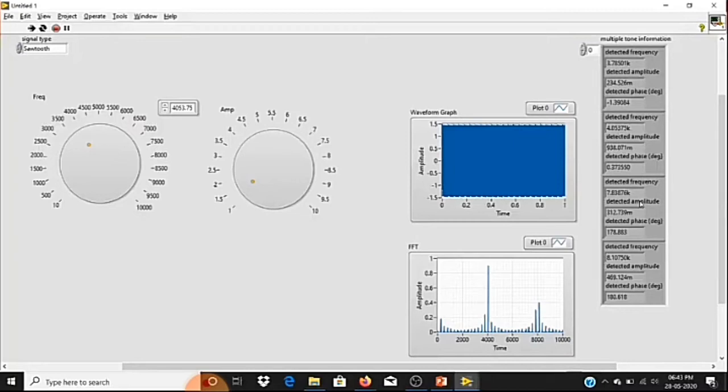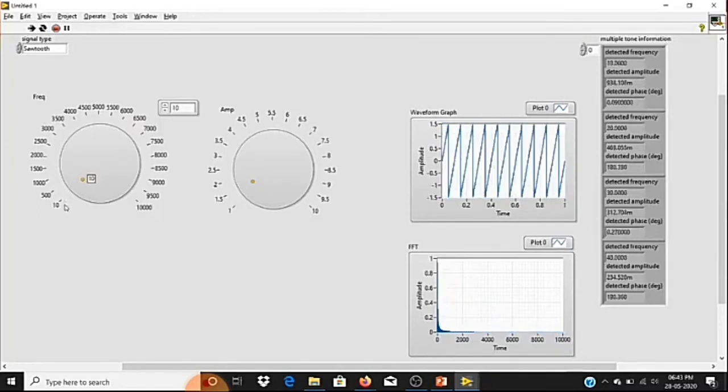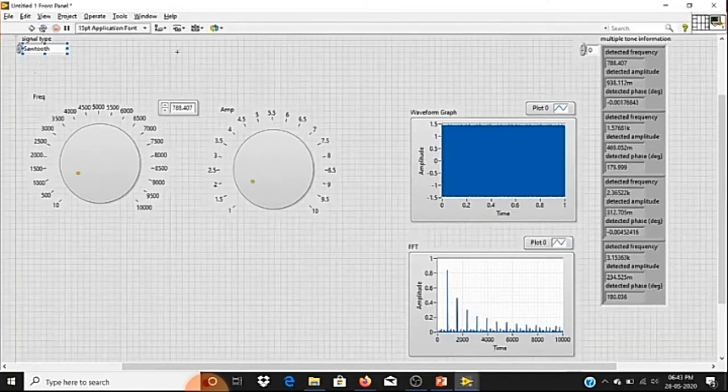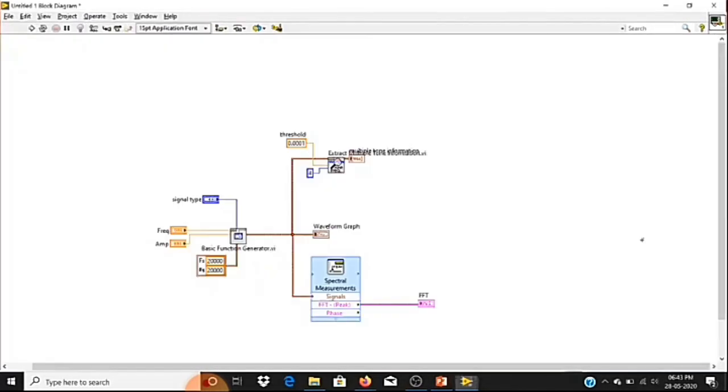For that reason, we have to do some changes. Let me stop this one. We are not going to train this feature directly. We are going to do some more logic.